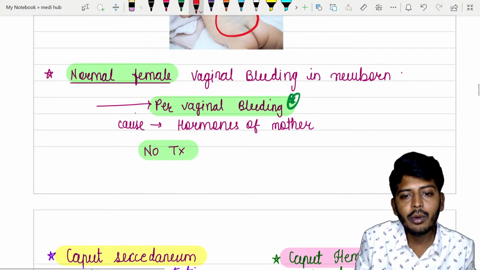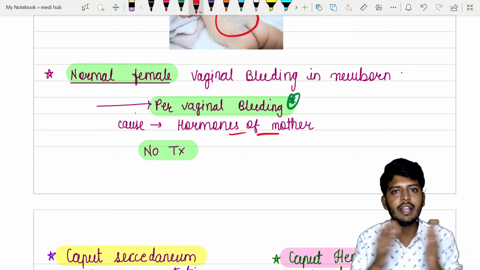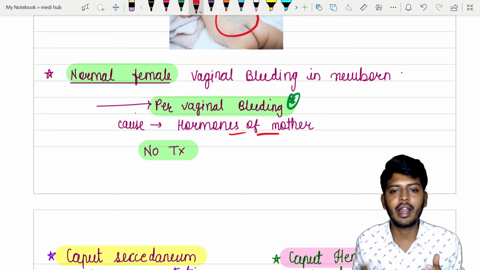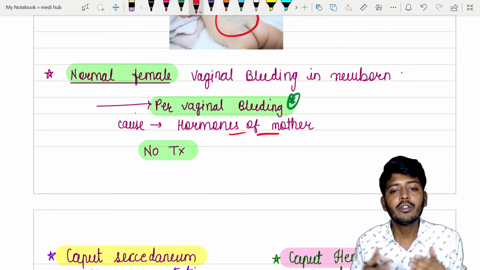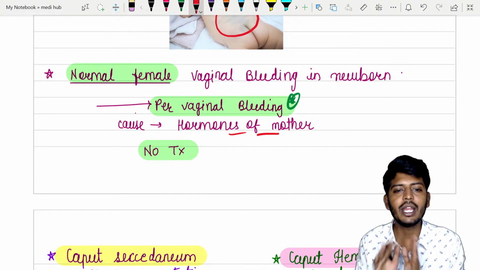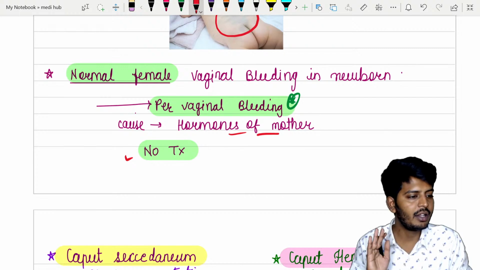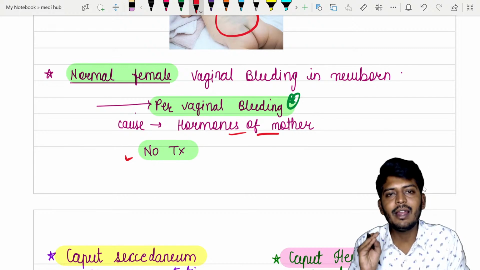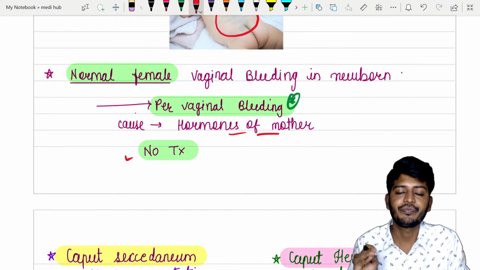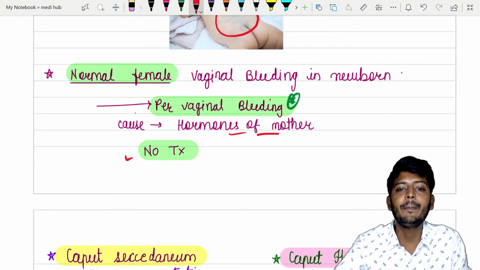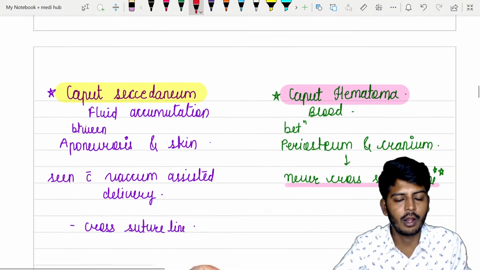It can be due to hormones of the mother. Delivery has already occurred, so the mother is not giving any blood supply or hormones anymore. So what are you supposed to do? You don't do anything, just wait and watch. This is also a normal thing, okay? Mongolian spot is also a normal thing, and a female child after normal vaginal delivery can also develop per vaginal bleeding, that is also normal, okay?